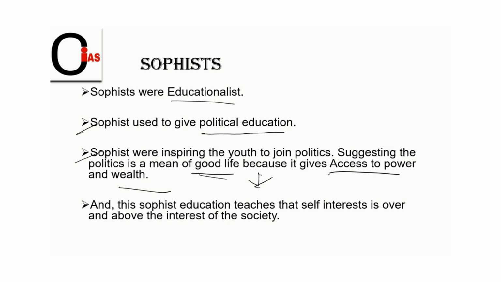Why? Because when you are thinking about good life, it's all about self-pleasure. So we have to avoid this. This is not the right way of teaching. And this sophist education teaches that self-interest is above the interest of the society. Here, the first priority is given to self-interest, then they think of society. That is what sophist education means.